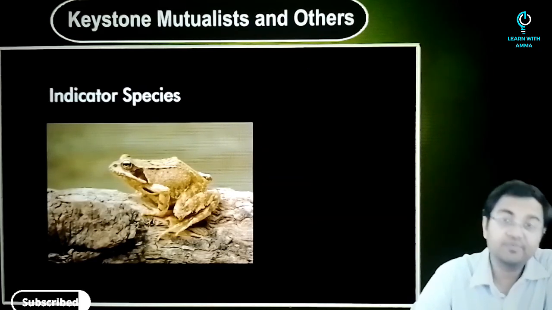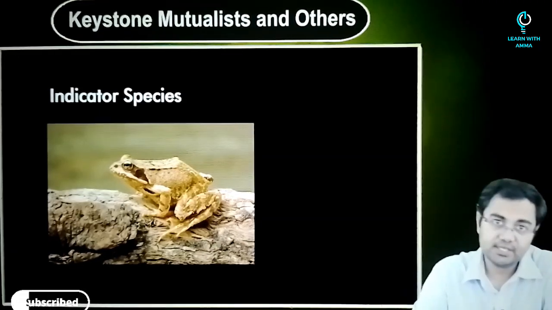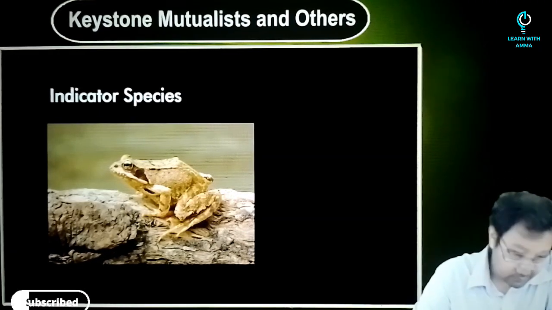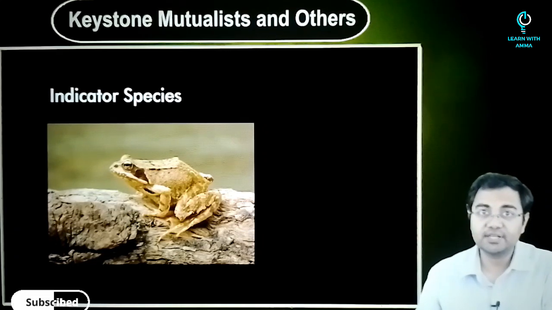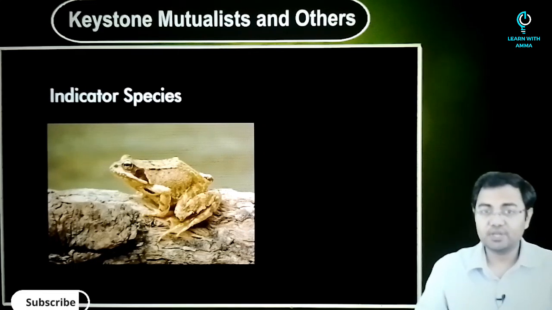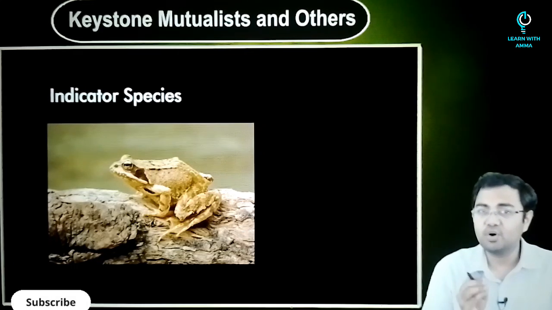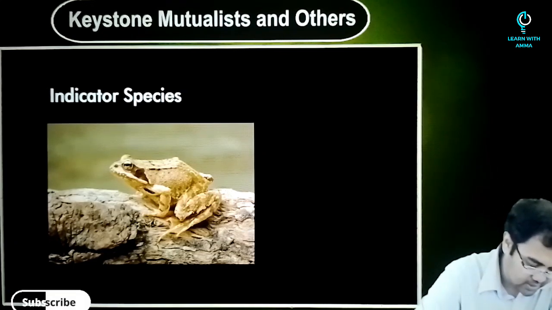Then after that you also have indicator species, and we talked about indicator species while we were discussing the amphibians, that why these species are important, because they are very sensitive to the external environment, and they will not be able to survive if there are even small changes in the external environment in the given area wherever they survive.